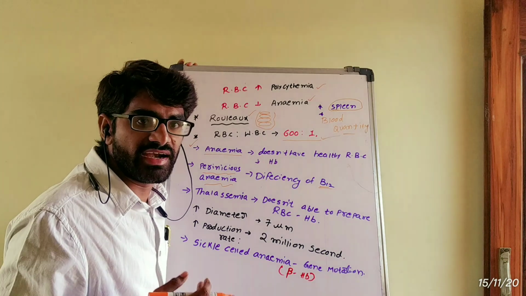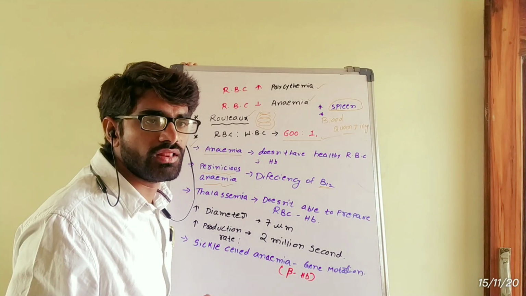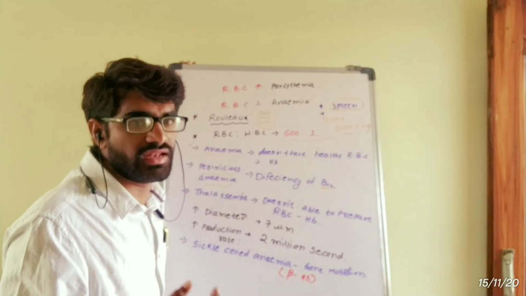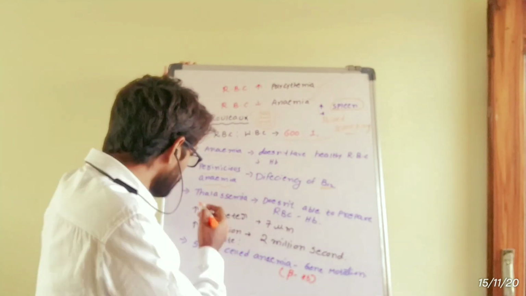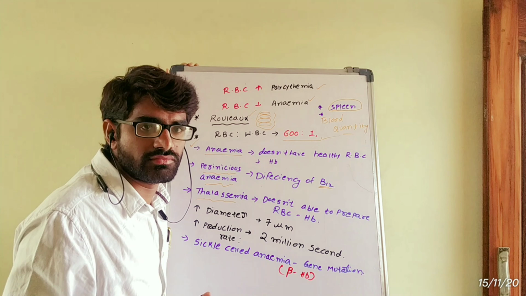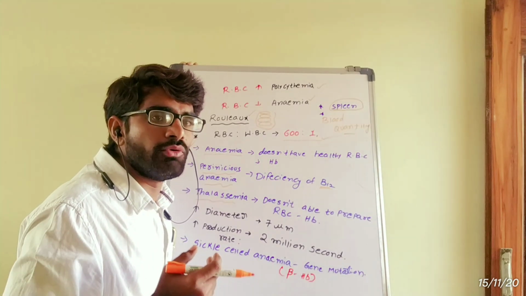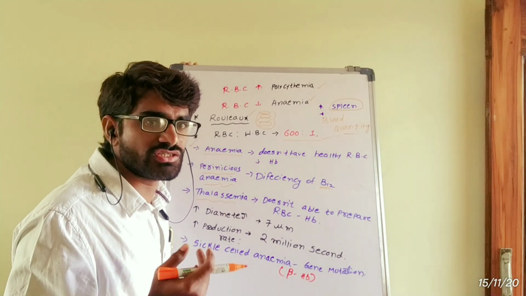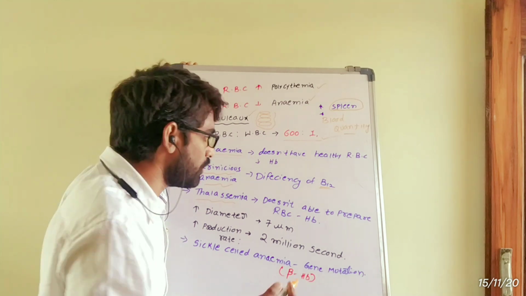One more genetic disorder is called thalassemia. In this disease, the body is unable to produce RBC as well as hemoglobin.